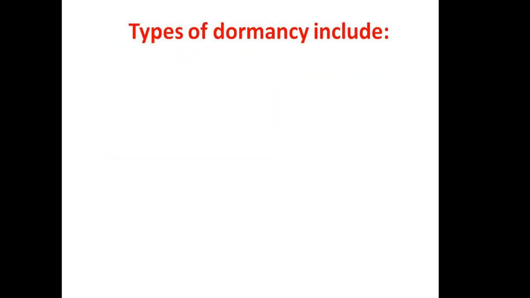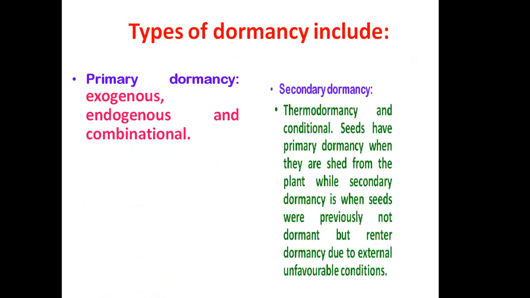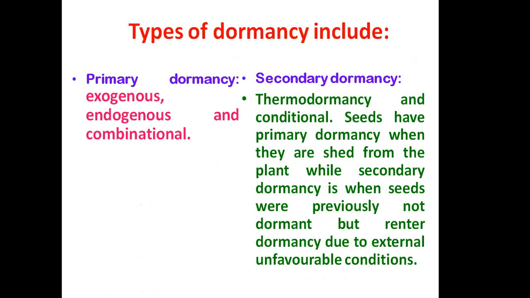Now we are going to see the types of seed dormancy, which includes primary dormancy. That may be because of exogenous or endogenous or a combination of effects. And secondary dormancy is thermodormancy and conditional dormancy.